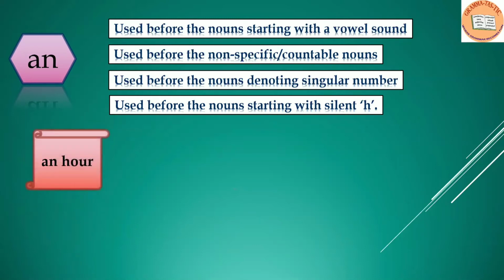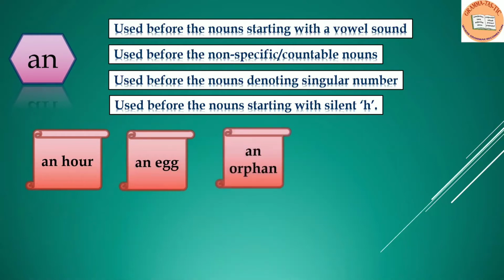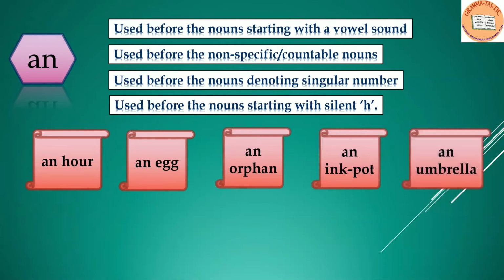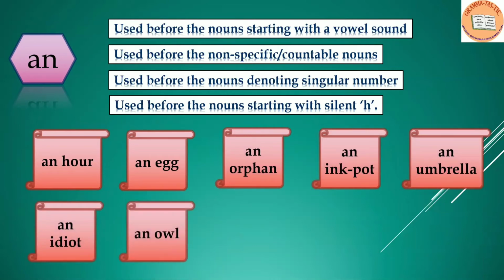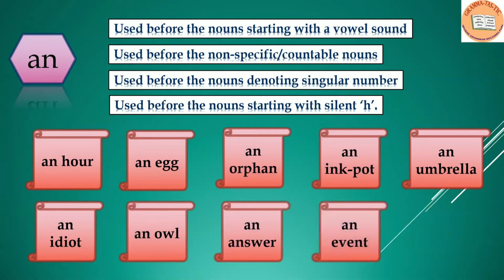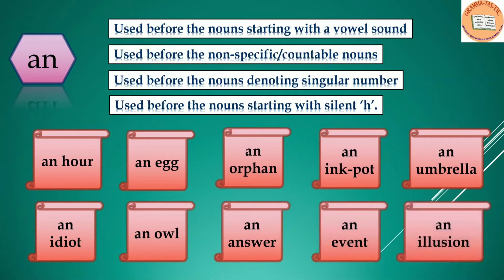Example, an hour. Here, the word is starting with H, but H is silent and the sound of O is prominent. So we are using an here. An egg, an orphan, an inkpot, an umbrella, an idiot, an owl, an answer, an event, an illusion.